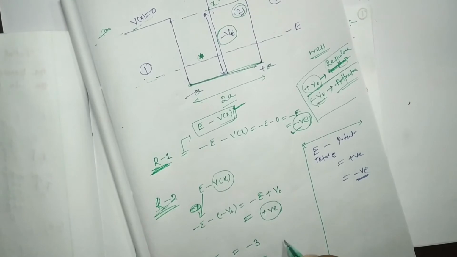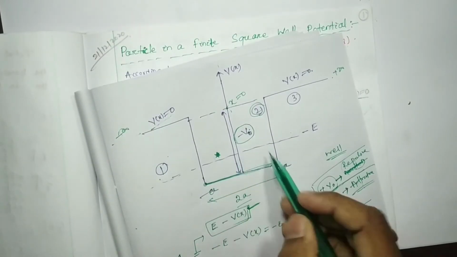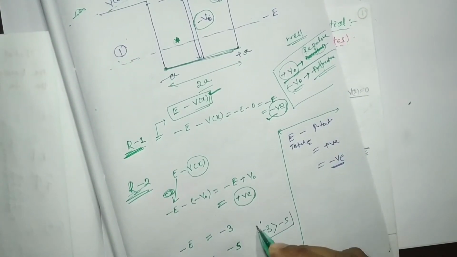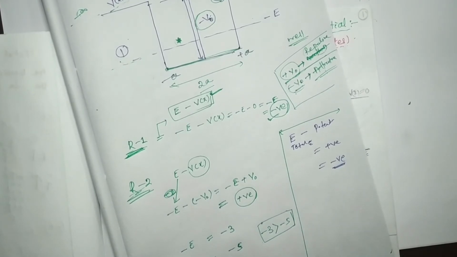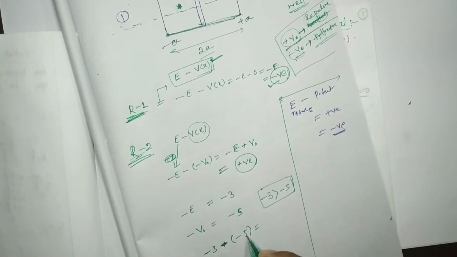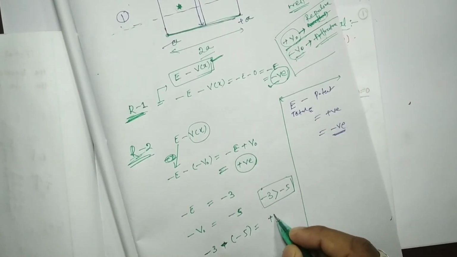So here this energy is greater than that of the potential energy. That means minus 3 is obviously greater than minus 5. But whenever we are subtracting, minus 3 minus minus 5 is equal to plus 2 we got.